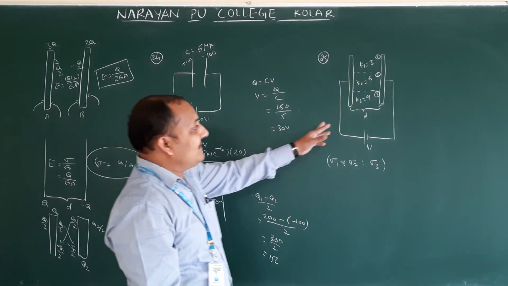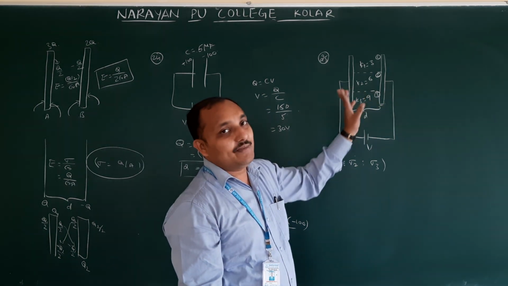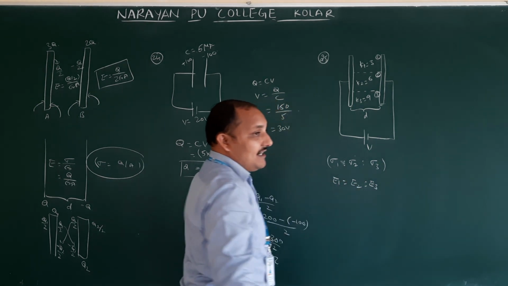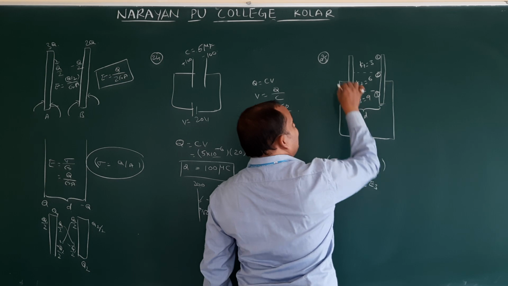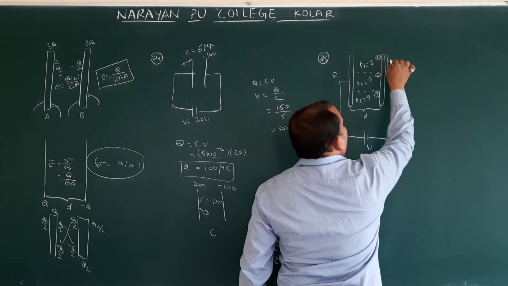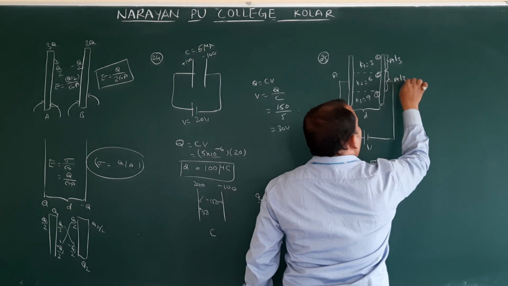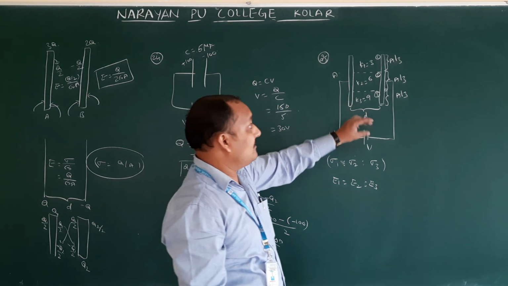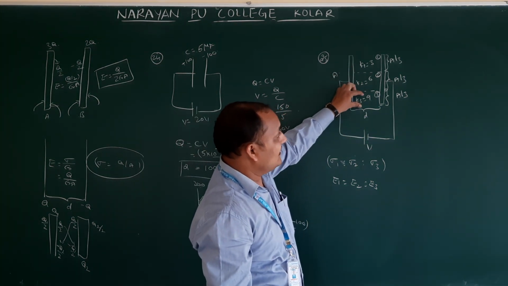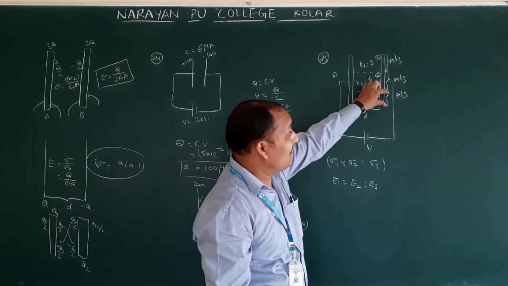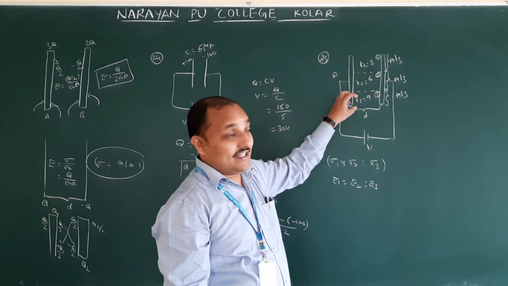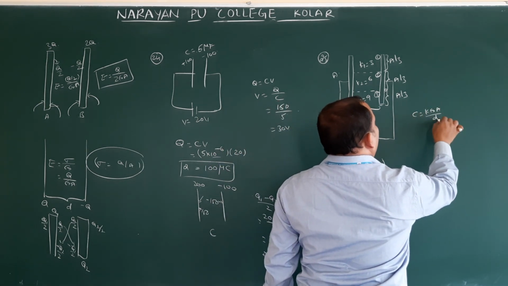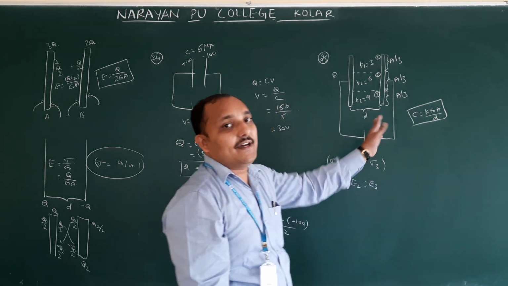So what is the electric field between these two plates? Electric field is always going to be the same. Therefore, E1 is equal to E2 is equal to E3. And one third space means, total area is A, then one third is filled with A by 3, this is filled with A by 3, this is filled with A by 3. So in that, three capacitors are there: one is this one, another is the second one, and the third one. Three capacitors, each occupying area A by 3, separation is D with dielectric. So with dielectric, the capacity formula is C is equal to K epsilon naught A by D. This will be helpful for the next problem.